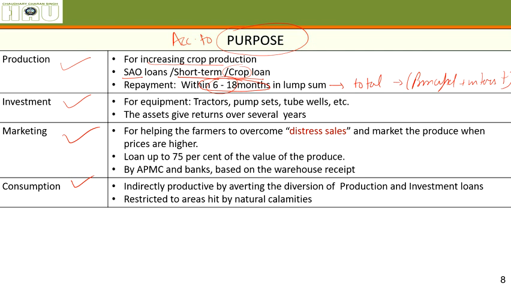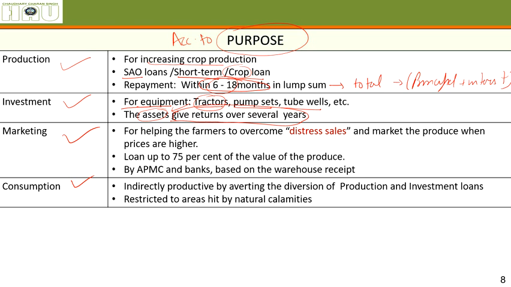Investment is for buying equipment, different types of equipment such as tractors, pump sets, tube wells, any kind of machinery, any kind of implement. These are called assets because you can take them into the market, sell them and get money. That's why this is called an asset. These assets give return over several years. It simply means this tractor will help you increase your income over several years.